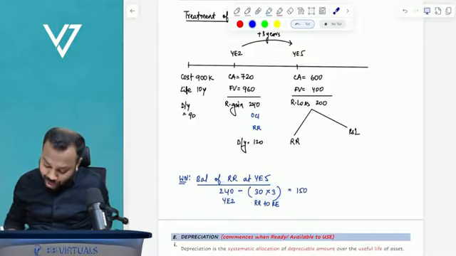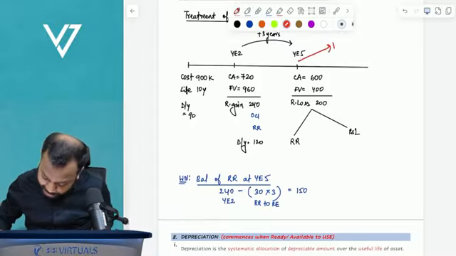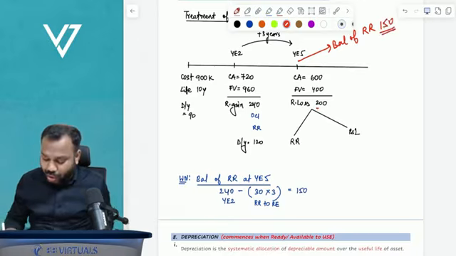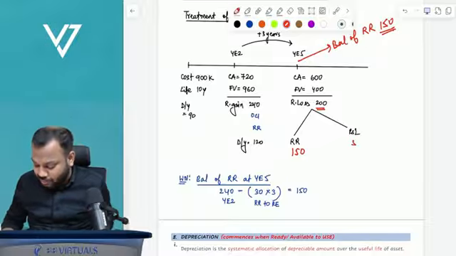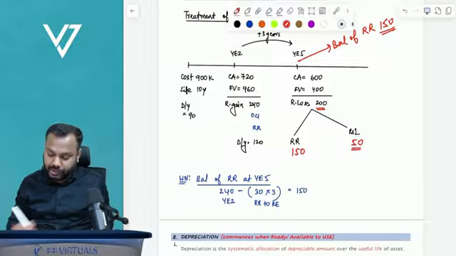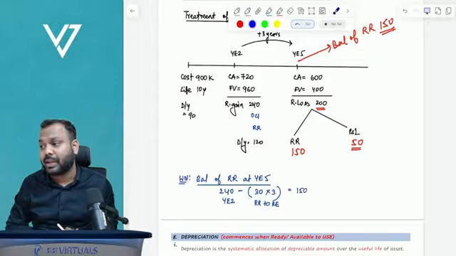So the balance of revaluation reserve on this date is only 150. So if you have a loss of 200, you can adjust only 150 with revaluation reserve and the rest 50 has to be transferred to P and L. So this is the concept where I see students generally making a mistake in the exam.